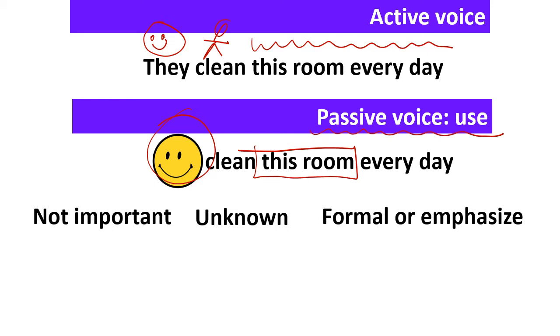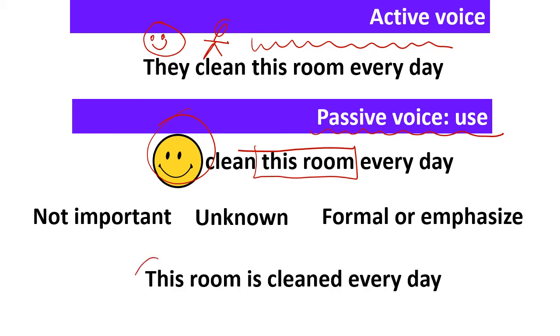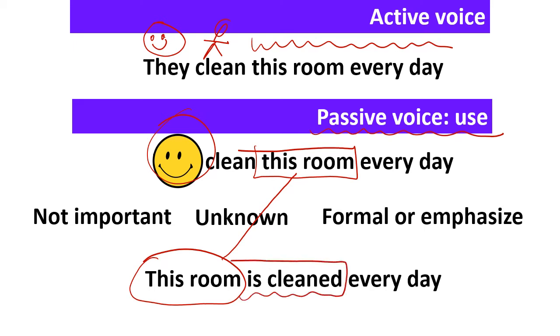Or I want to be very formal, emphasizing the object. So in this case, I start my sentence with the main important thing, which is this room. After that, I say the verb and then the rest of the complements.